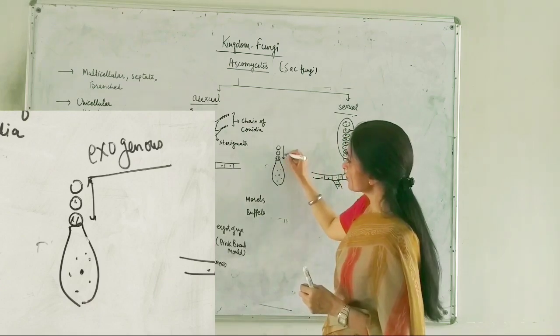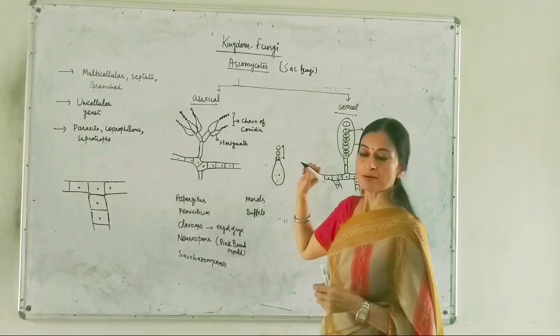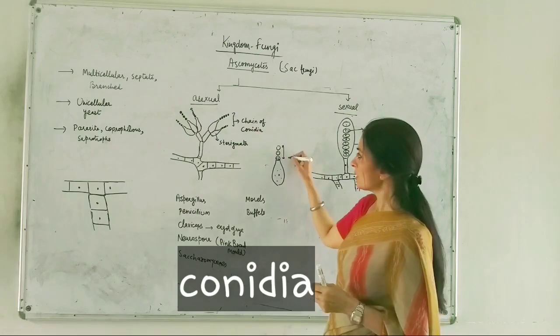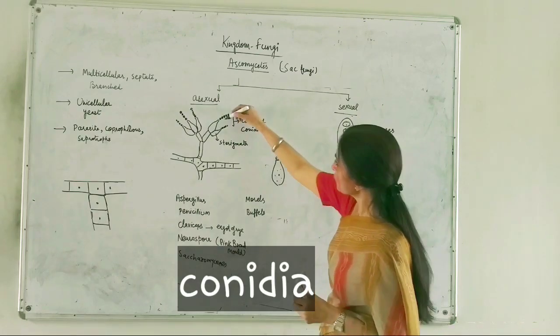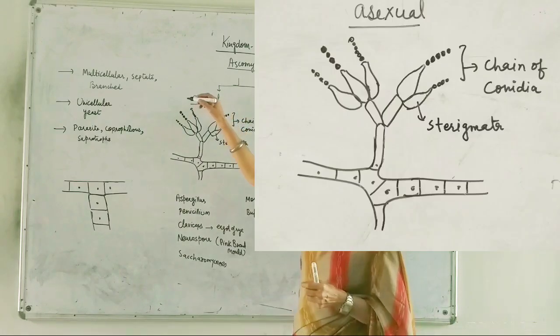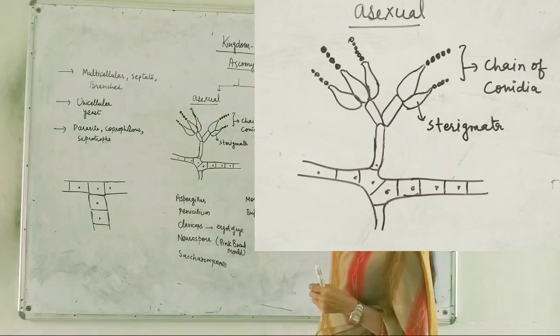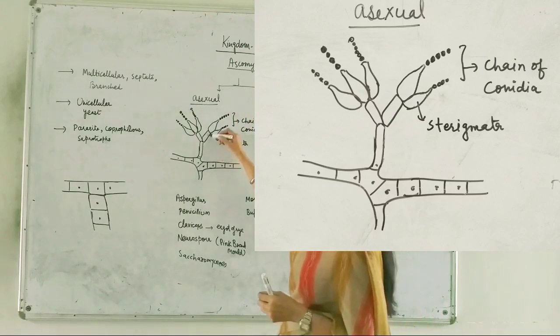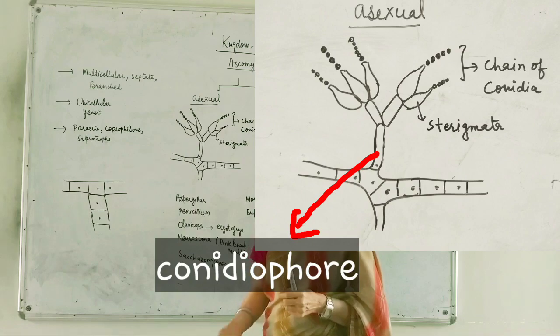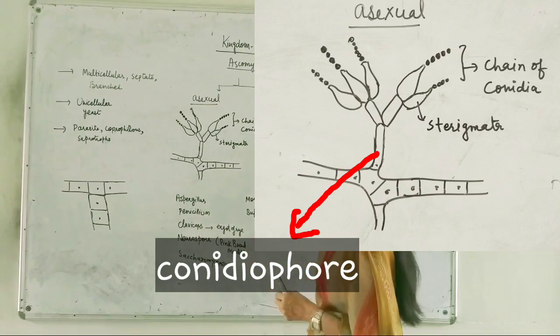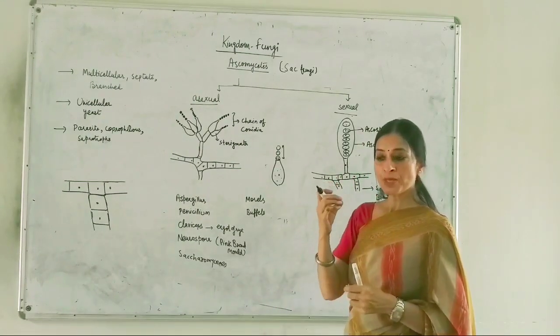These round structures are known as conidia, and this is going to form a chain of conidia here. You can call them conidiospores, and this stalk is known as the conidiophore. So this chain of conidia, how are they formed?